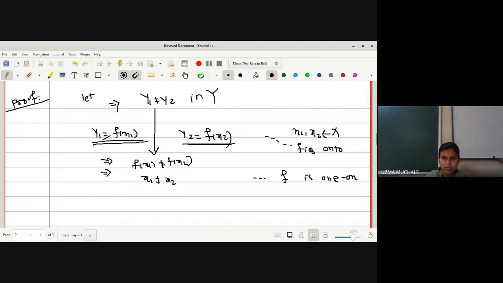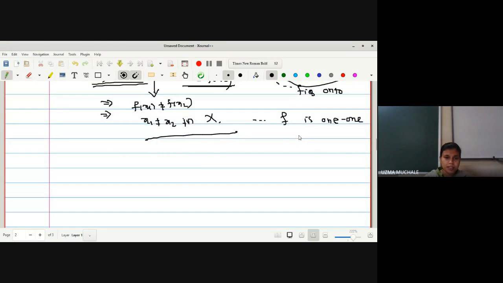Since it is given that f is 1-1 and onto, so we can write this, right? So, what is this x1 and x2? These are elements of X, right? So, we can say these are elements in capital X. But what is given to us?